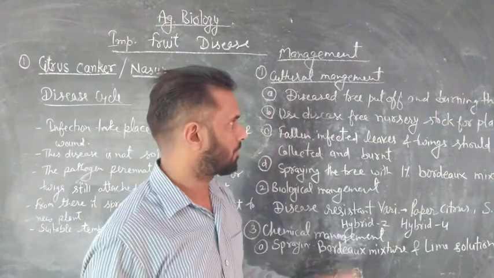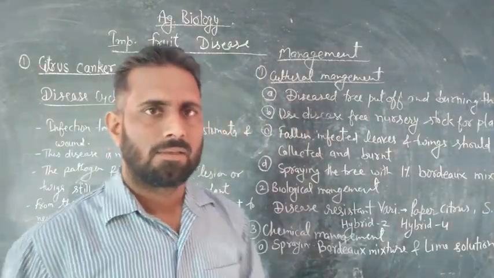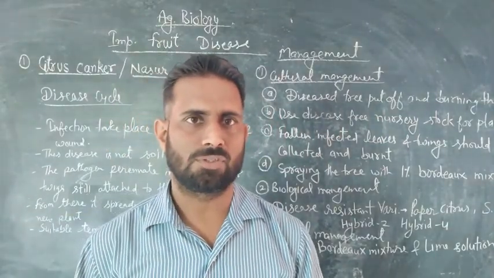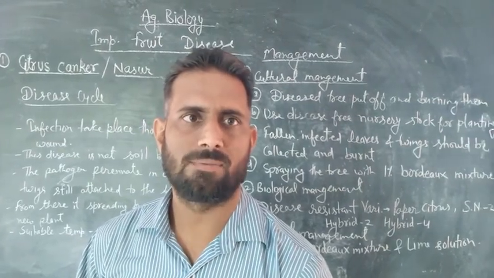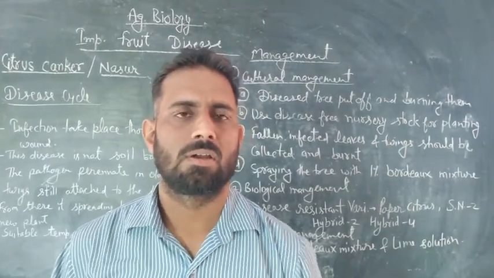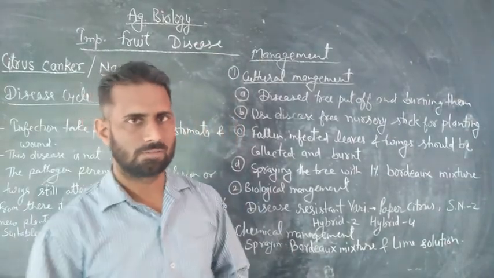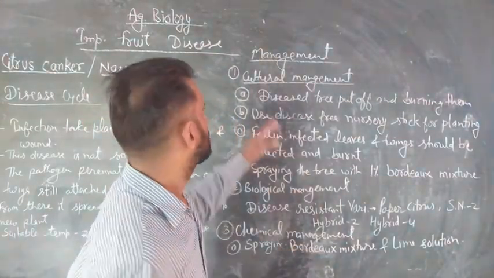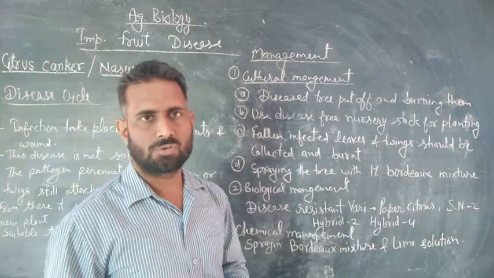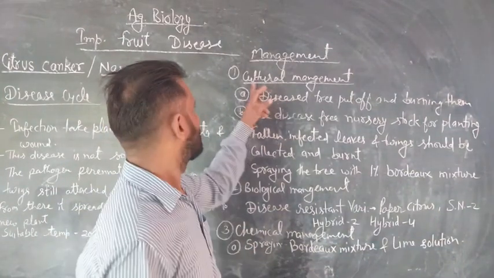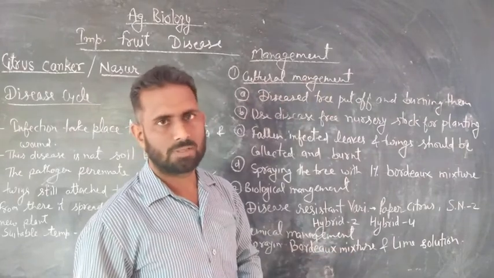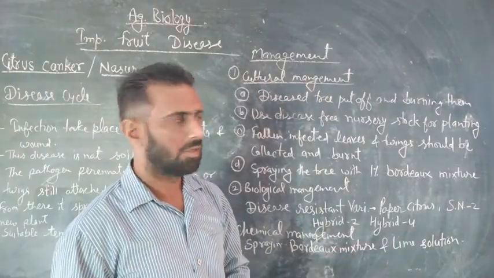Now we talk about the management of this disease. How can we control this disease if it is found in our areas? We have three methods to control this disease. First is cultural management.